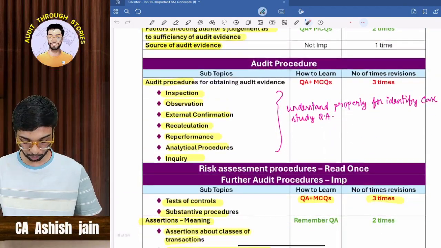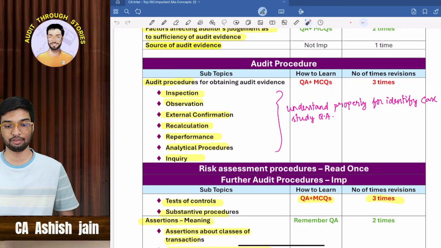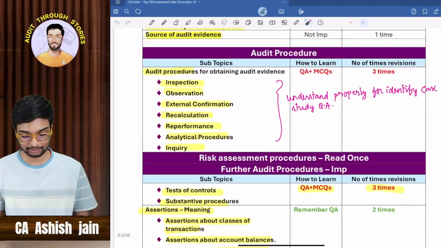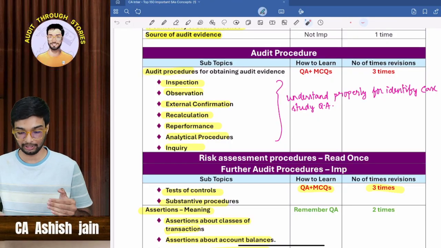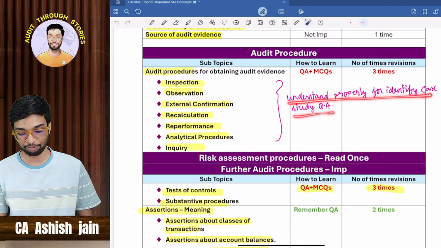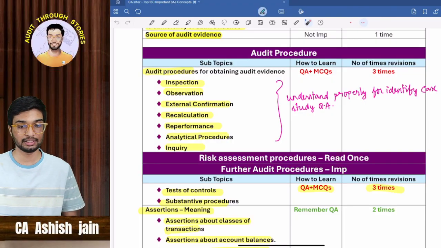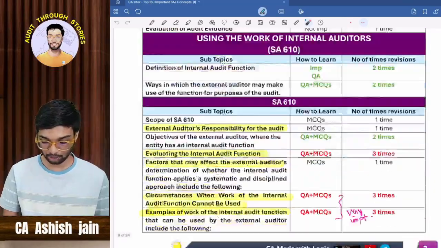Okay, chapter number 4 also you can see it over here, that last attempt I remember, May 24, May 25 attempt, this type of question related to this particular concept. What is the audit procedure being applied over here? They have given it in the form of a case study. First you need to identify, then you have to explain it. Okay, so this is also an identify type case study question. Or there is a high possibility that these types of questions can be tested from these particular concepts. Okay, so nothing to worry.